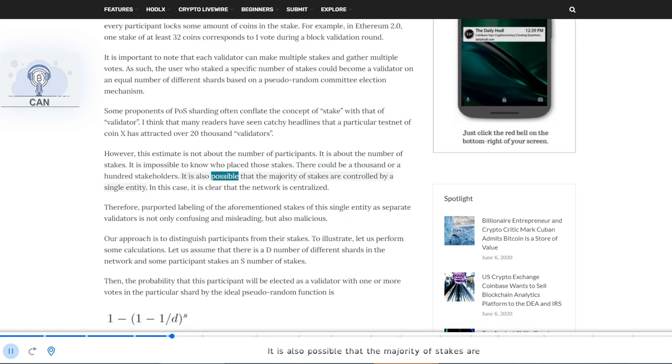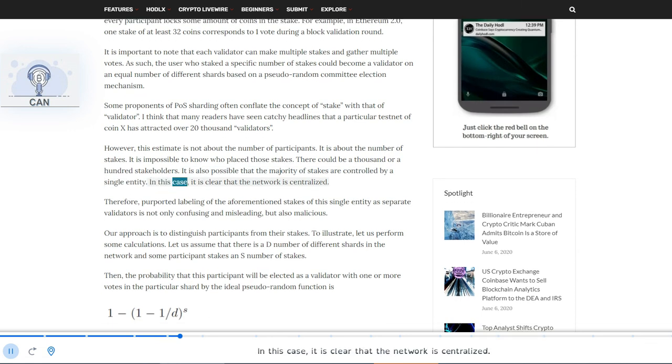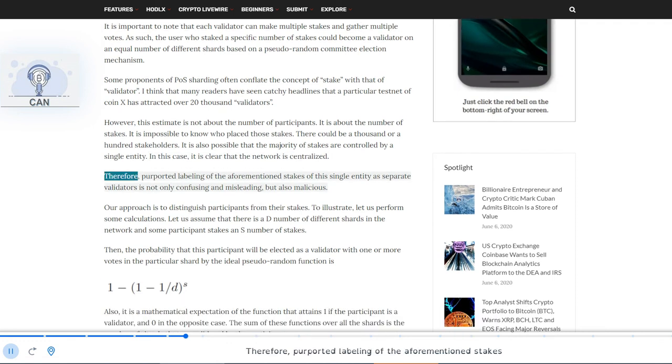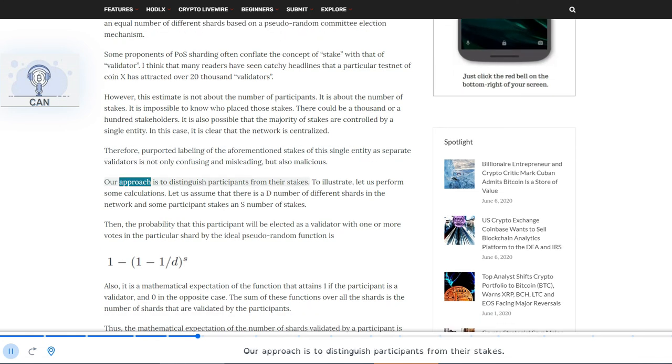It is also possible that the majority of stakes are controlled by a single entity. In this case, it is clear that the network is centralized. Therefore, purported labeling of the aforementioned stakes of this single entity as separate validators is not only confusing and misleading, but also malicious. Our approach is to distinguish participants from their stakes.